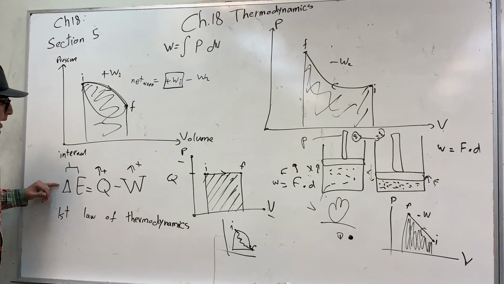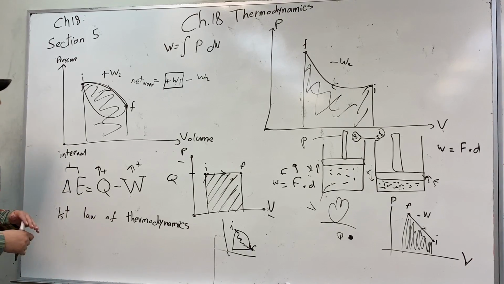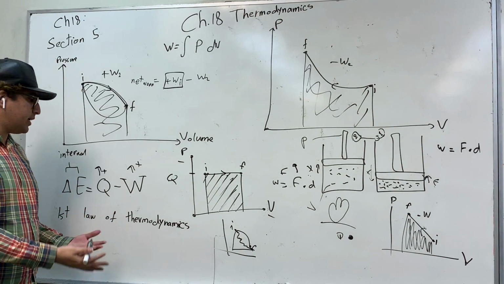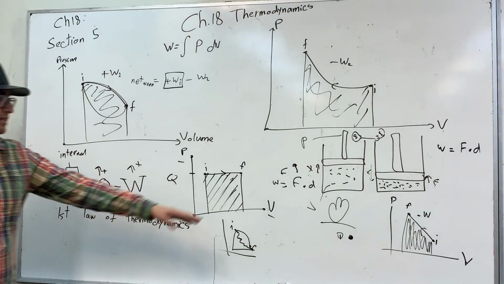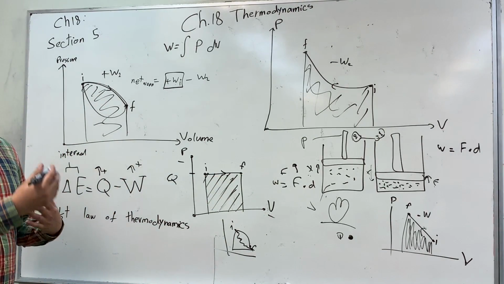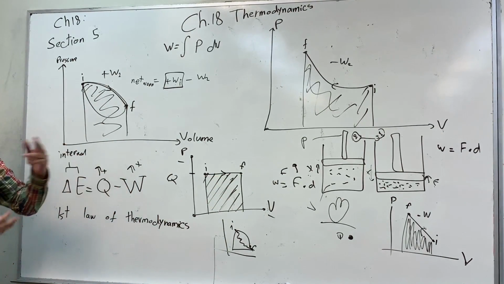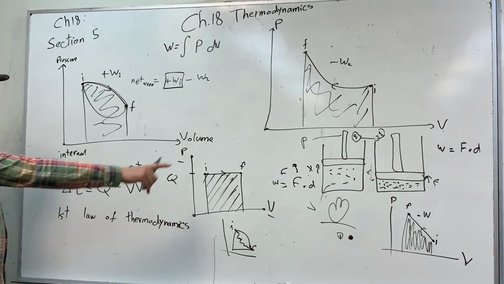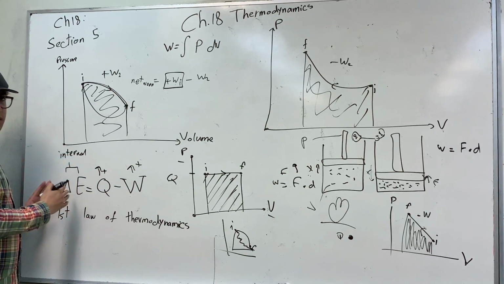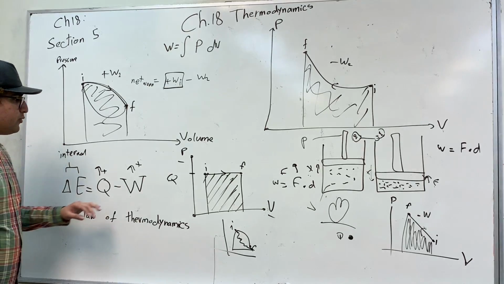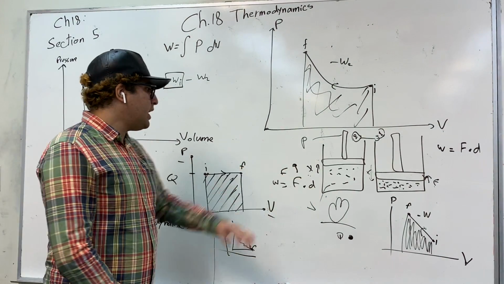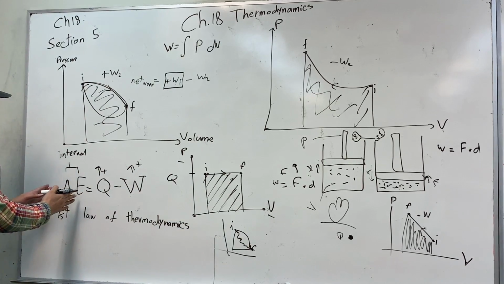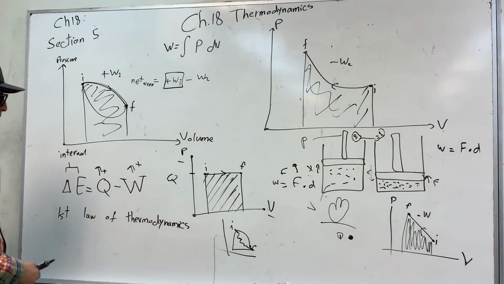This here is a mathematical statement of the first law of thermodynamics, but if you want to state it verbally, we say that the change in internal energy of this system tends to increase if we add heat to the system. So if we add heat to the system, the change in internal energy will increase. But if the system does work on the piston, then the change in internal energy will decrease.